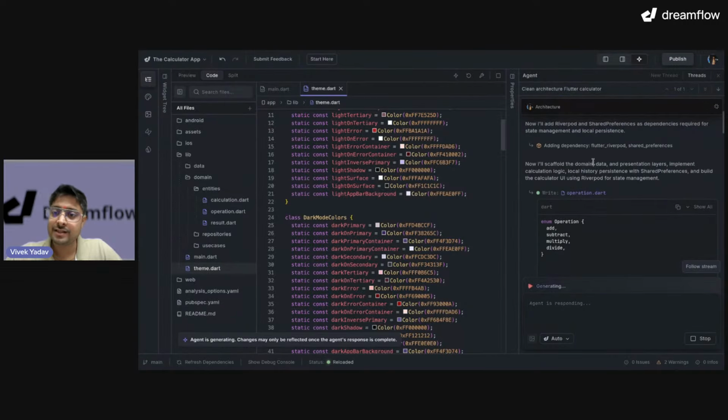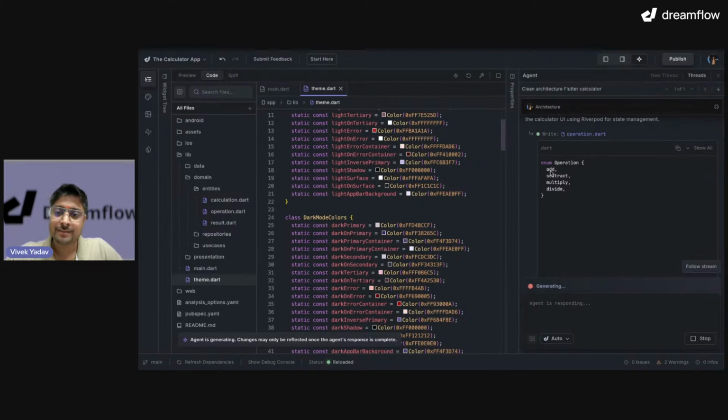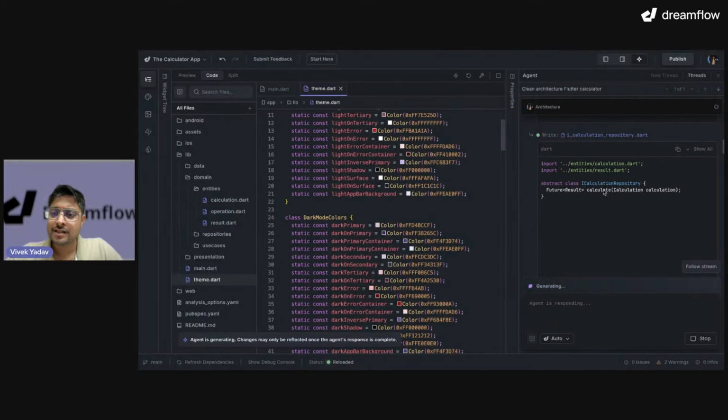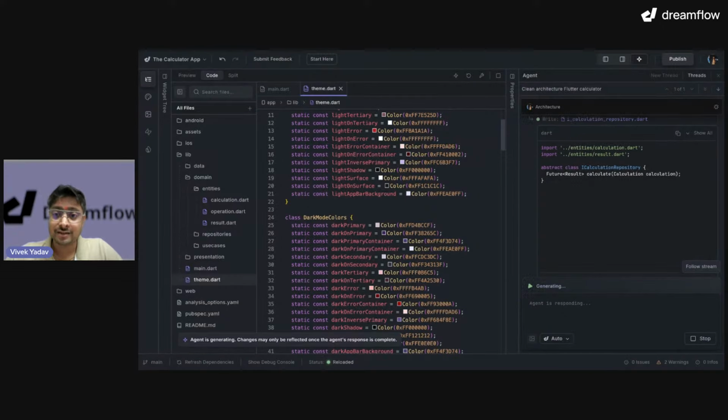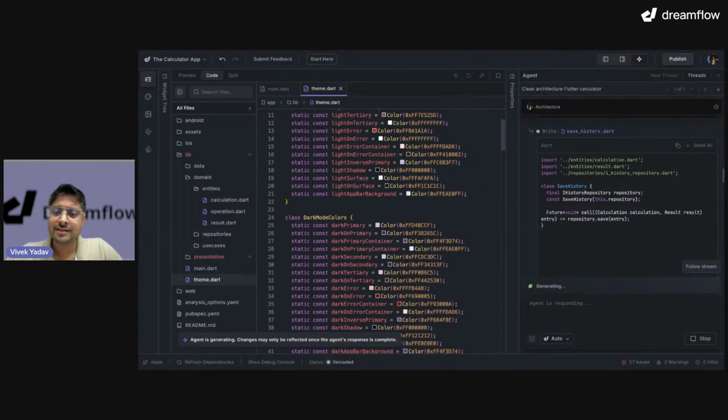Okay. So for example, here our agent has added the riverpod and shared preference in pubspec.yaml. That is really great. We have operations enum here, perfect. Some calculation objects, some result objects. Wow. So now it is creating abstractions as we have in clean architecture. That is really good. Few more abstractions.